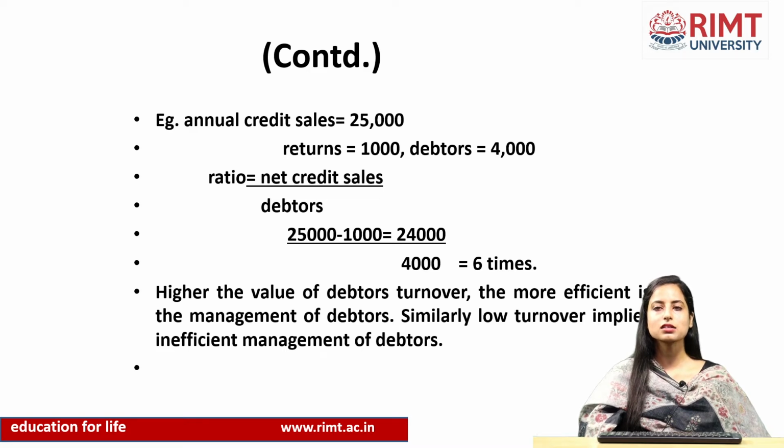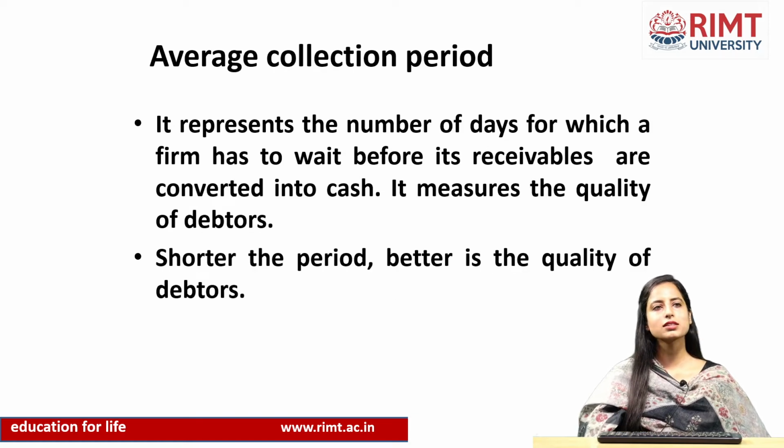So, how will we analyze this ratio? The higher the ratio, the better it is, because this will mean that our debtors management is very good in a company. Next comes the average collection period. It represents the number of days for which the firm has to wait for receiving money from its debtors. So, this basically measures the quality of debtors.